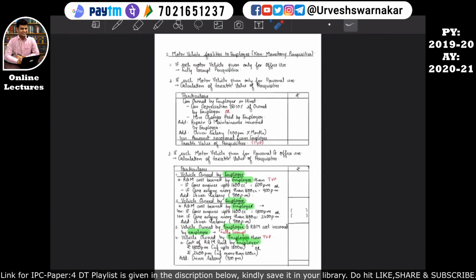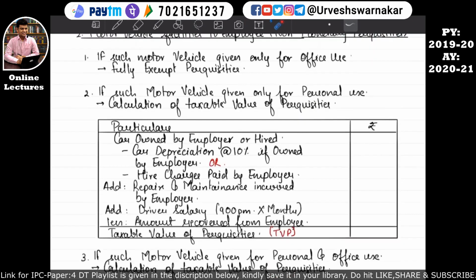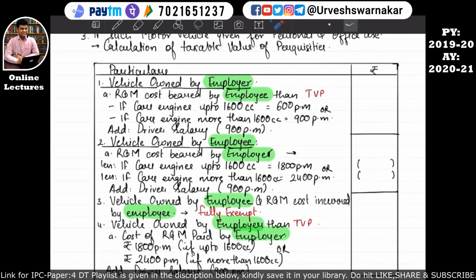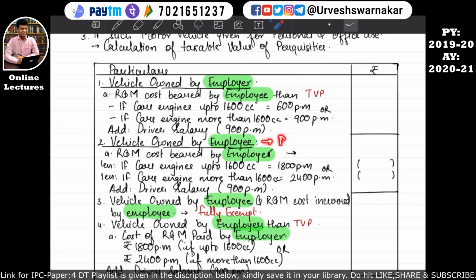So finally, our point number 2, that was motor vehicle facility given to the employee, that is a non-monetary perquisite, comes to an end. But in this entire page, this point number 2 is only the monetary perquisites, okay, given by the employer to the employee. So if you want, you can write over here monetary perquisites in bracket. I hope this is quite clear to you all.